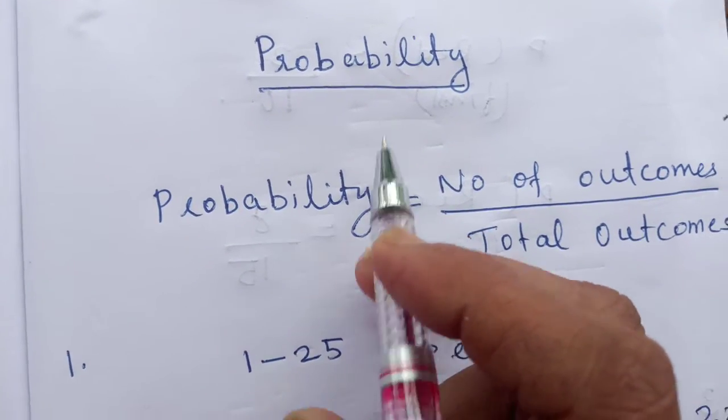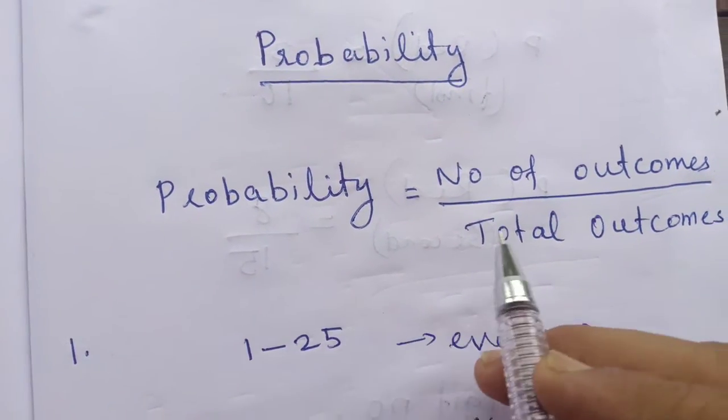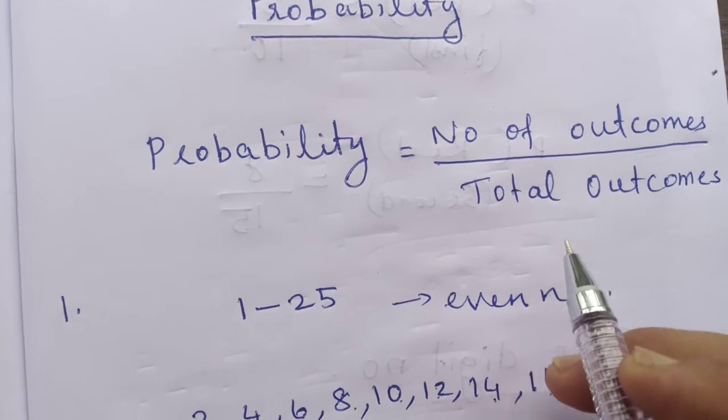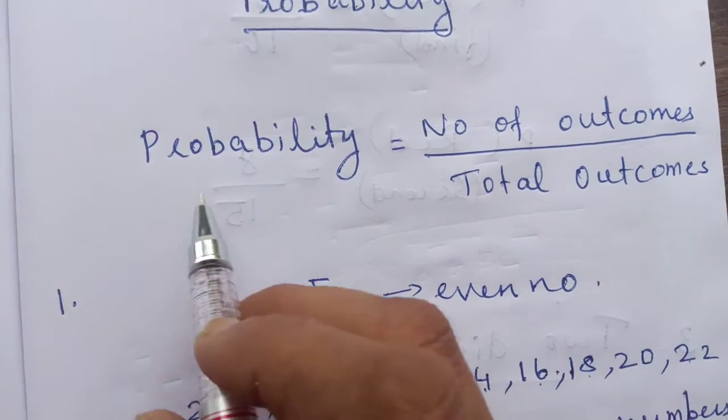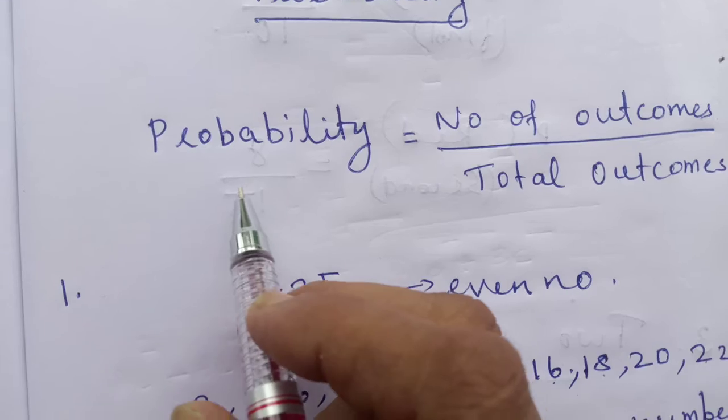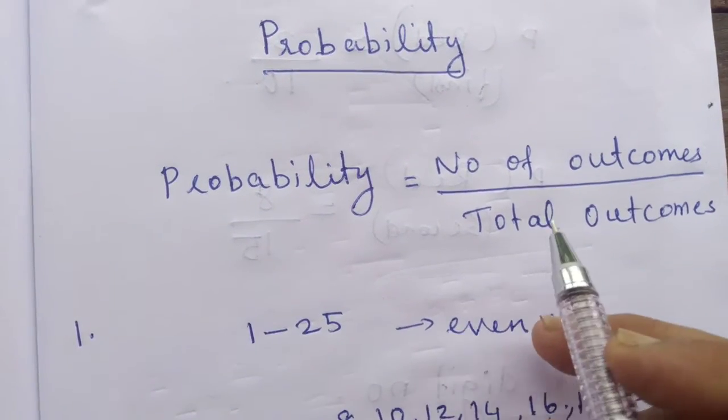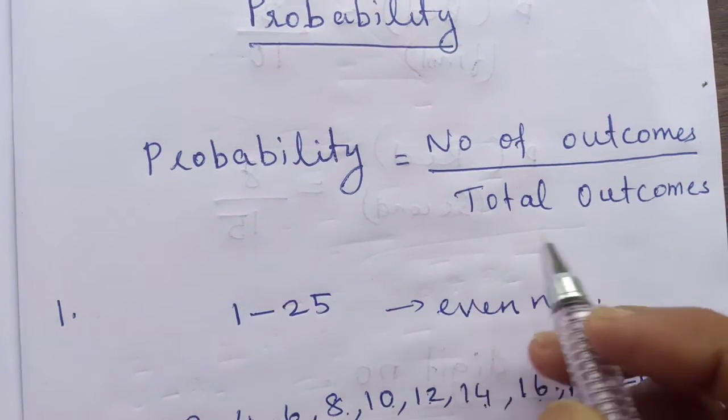This is the chapter of state syllabus 10th standard. Probability is the number of outcomes divided by total outcomes. This is the only simple equation you have to study for the entire chapter. You have to study this one only.